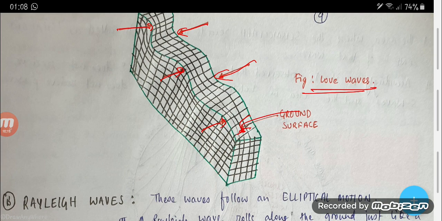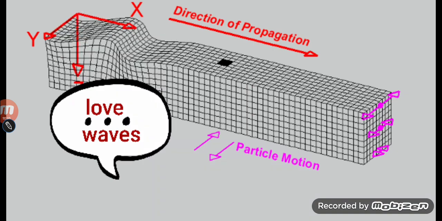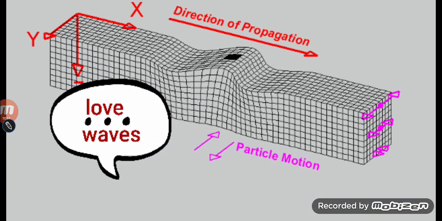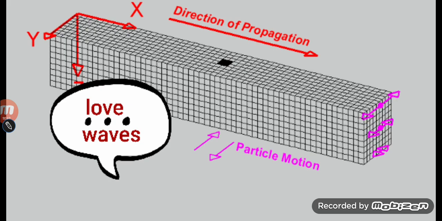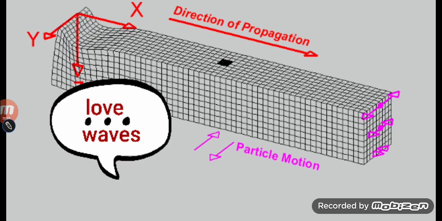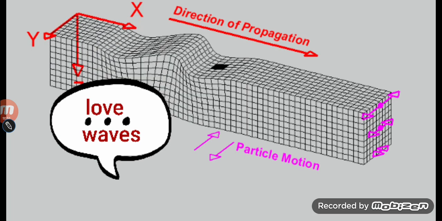Now let us see the picture. In this picture, let's focus on the black dot. If you understand this, there is the motion of the particle in a horizontal direction. That is, the particle motion is in the horizontal direction.